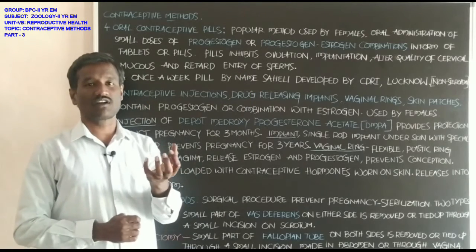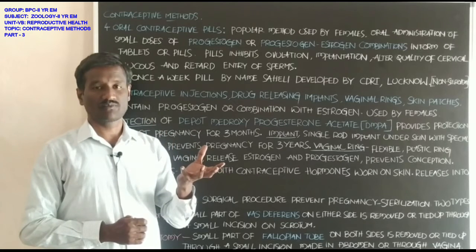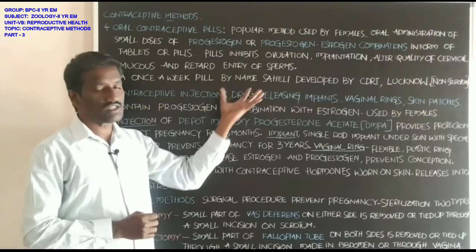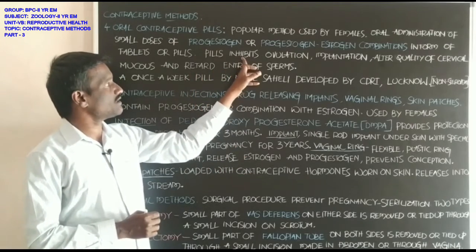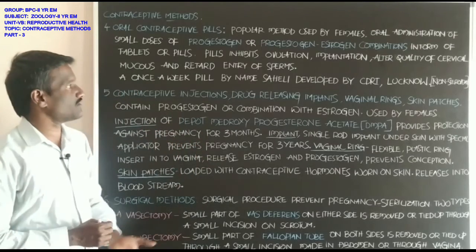That inhibits the receiving of the sperms present in the semen. All these processes are inhibited by the use of oral contraceptive pills.